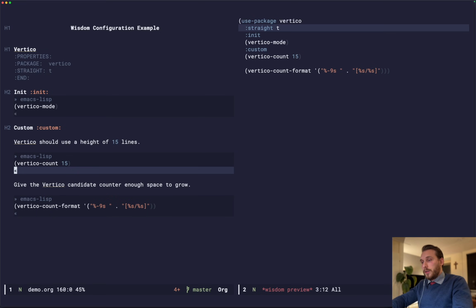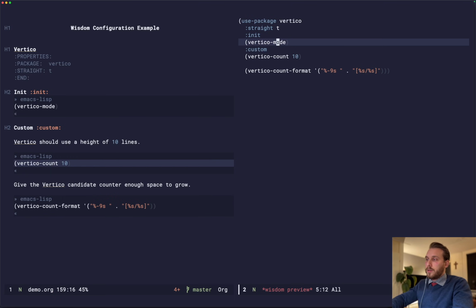So that's really cool. And if you make any changes here, for example, let's say we want a count of 10 instead of 15, if we save this, then you actually see the count in the preview change to 10. So you have live updates when working in your org files, so you can actually see what you're doing.